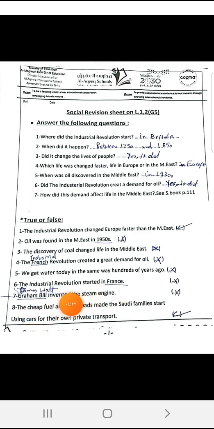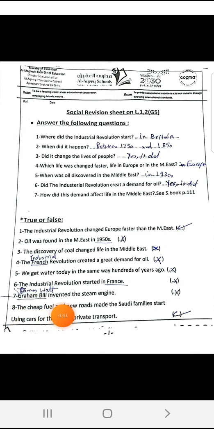7. Graham Bell invented the steam engine? No, it was James Watt. James Watt invented the steam engine, and that was the start of the Industrial Revolution. When the steam engine was invented by James Watt, the machines started to be there, and factories, and then the Industrial Revolution started.